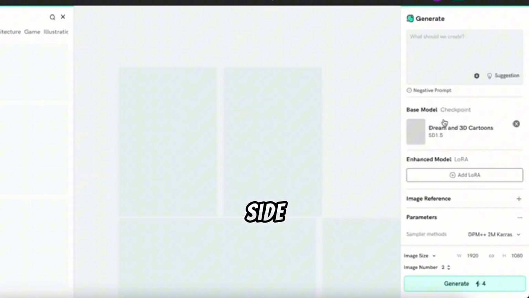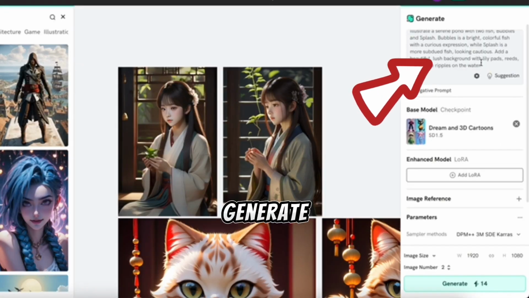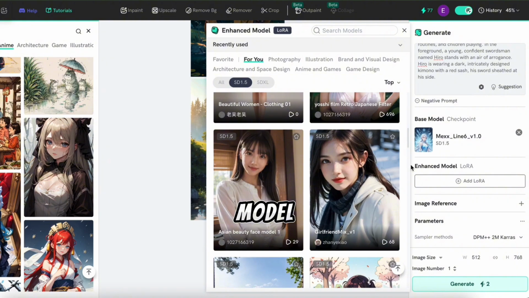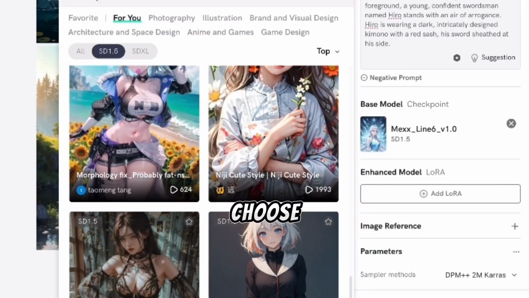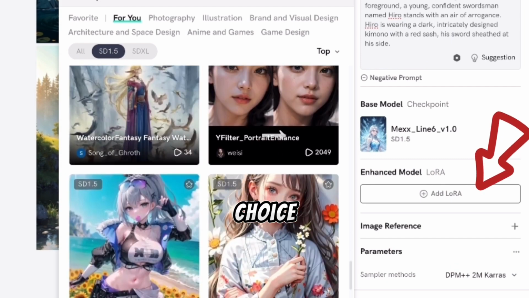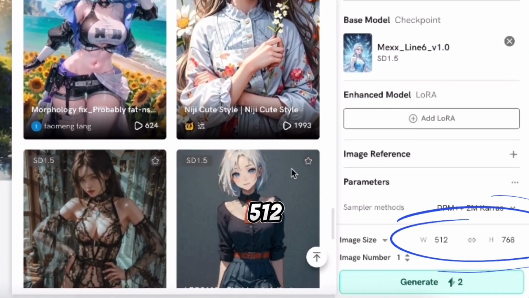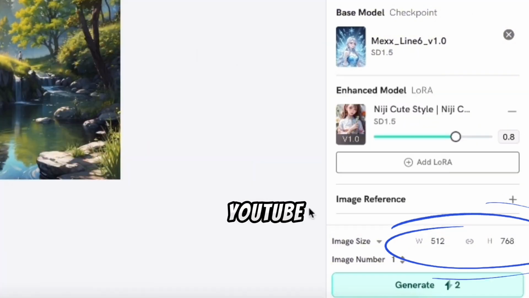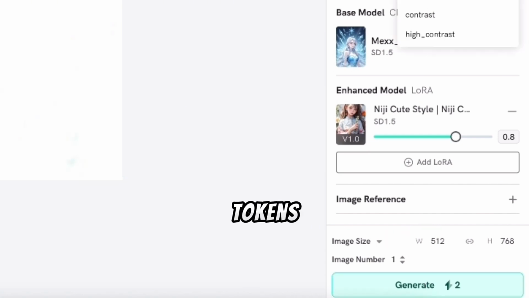On the right side, type your image prompt in the box to instruct Shaker on what image to generate. Then choose a suitable base model. For our project, we'll select an anime base model. Next, choose the enhanced model LoRA of your choice. After that, select the appropriate image size, 512 by 768 for YouTube Shorts and Reels, and choose the number of images you want per generation. This process will use only 2 tokens, so click Generate. In just a few minutes, our anime image is ready.